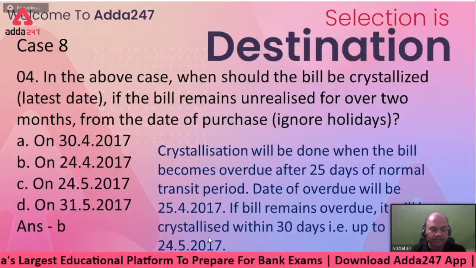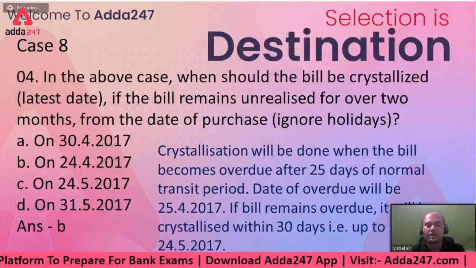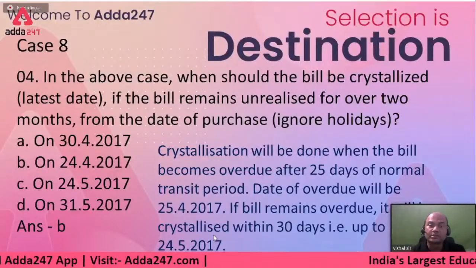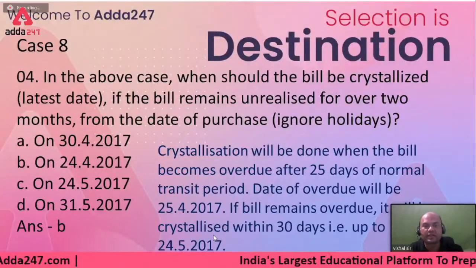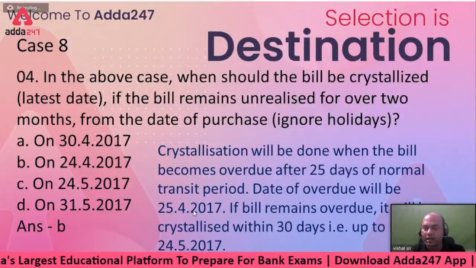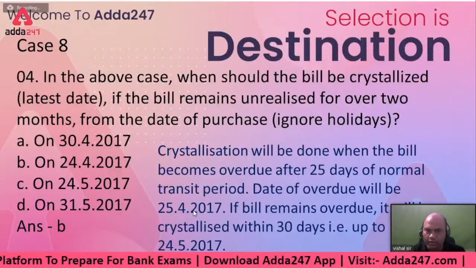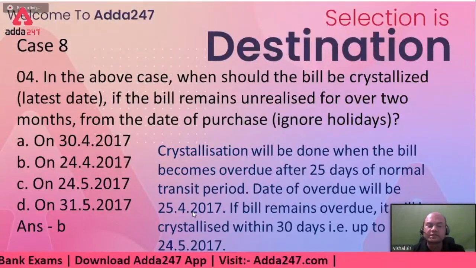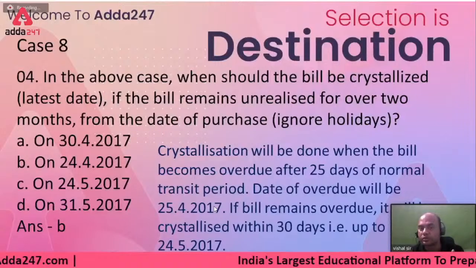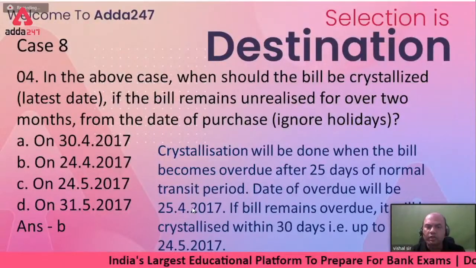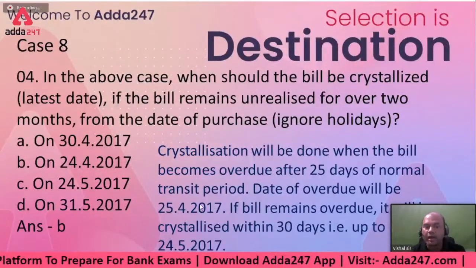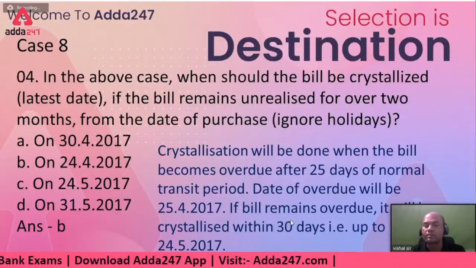When will I crystallize this? I'll crystallize this if the funds are not received even after 30 days from NTP. It means there is some problem in that loan. So I'll crystallize it and treat it as a normal loan at that time. Okay. Even after 25/4, if within NTP the funds are not received, what are my bank's steps? First step is I'll remove the concessional rate after 25/4, but I won't consider it as overdue, meaning for crystallization. So I'll wait, but charge him at 10.5% from 25/4. And after 1 month, I'll charge him all the penals and everything.